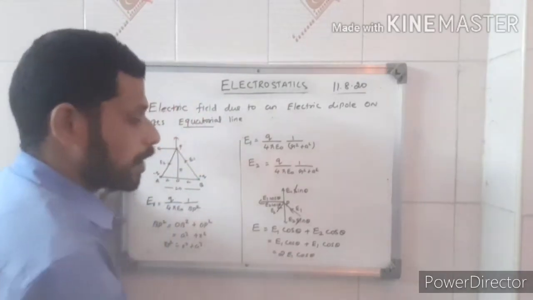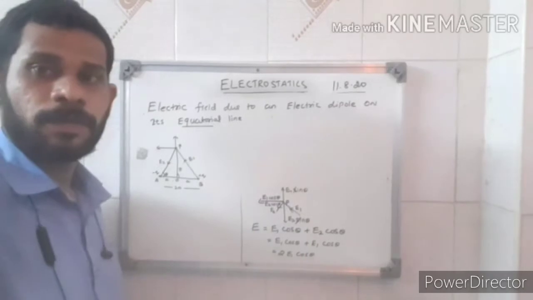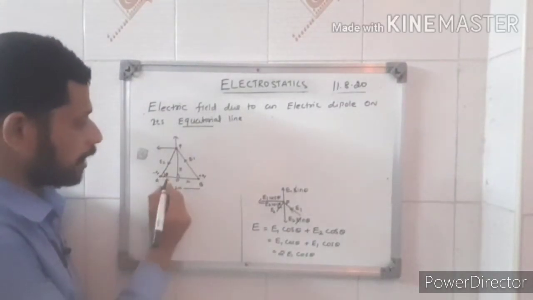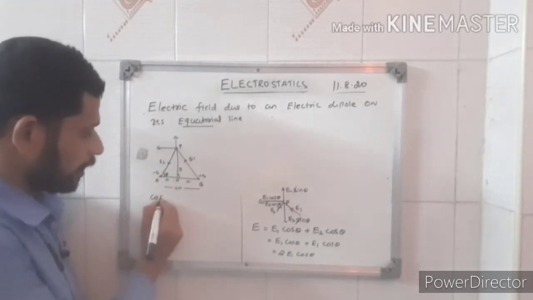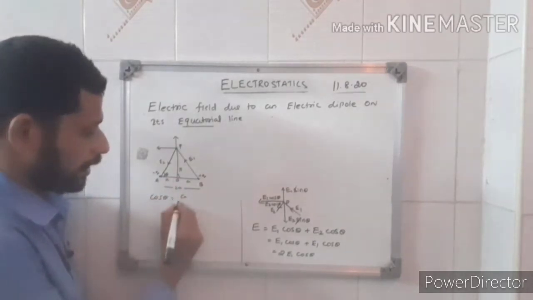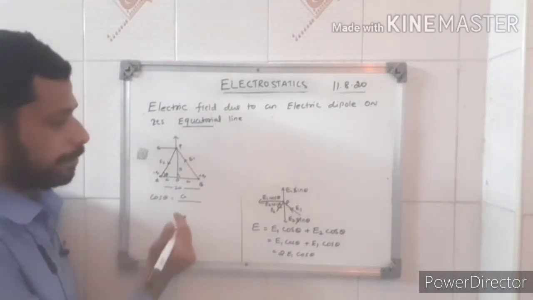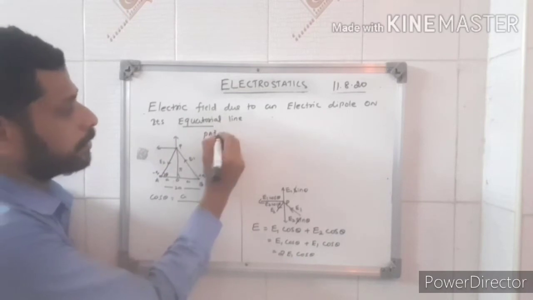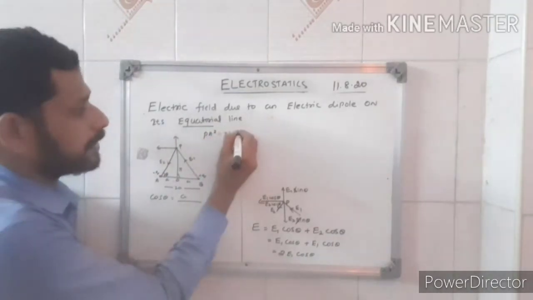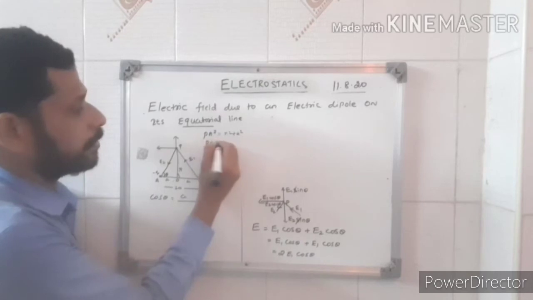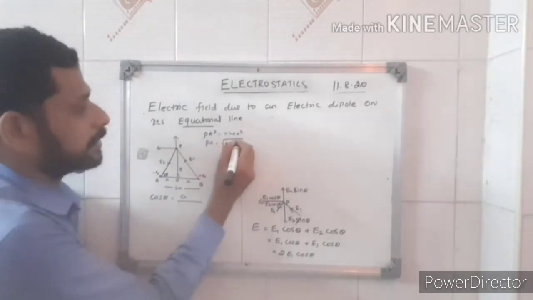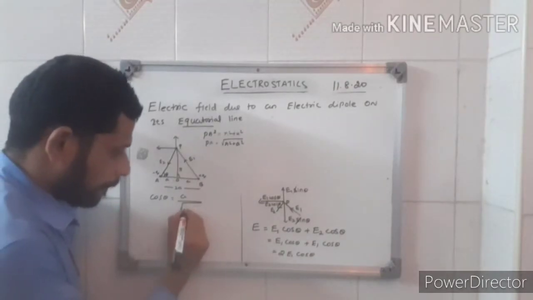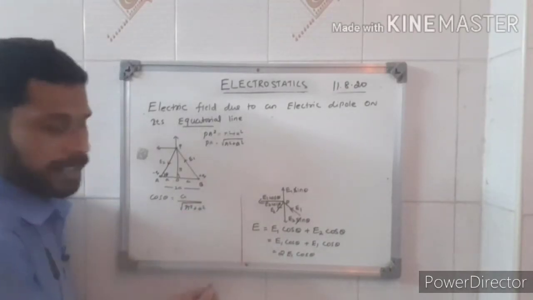Now we have to calculate the cos theta component. Cos theta is nothing but adjacent by hypotenuse, so cos theta is equal to a by the hypotenuse. The hypotenuse is PA. We know that PA squared equals r squared plus a squared. Then PA will be equal to the root of r squared plus a squared.